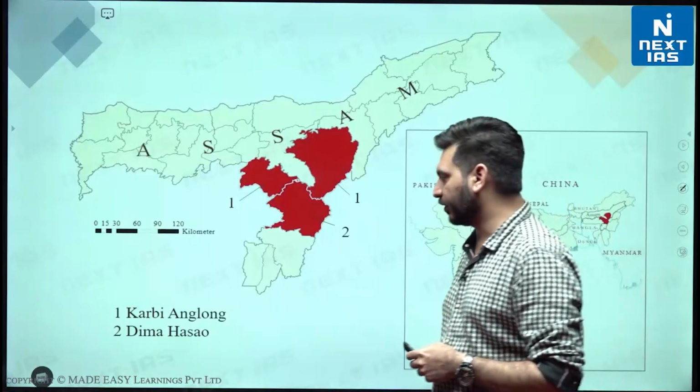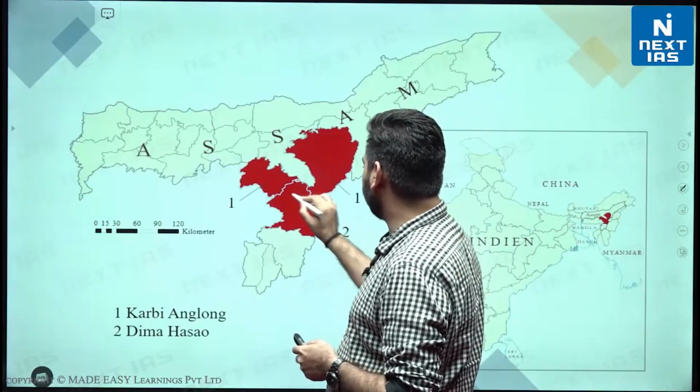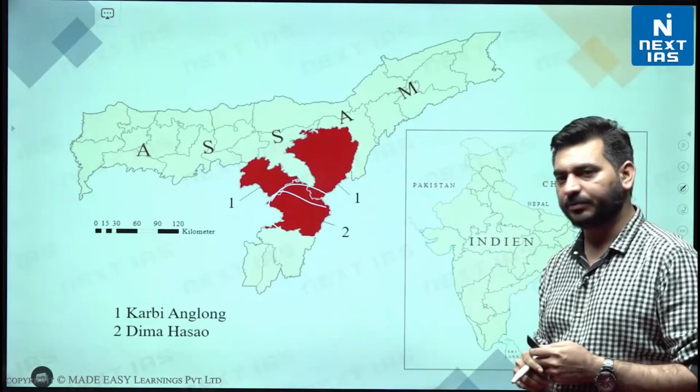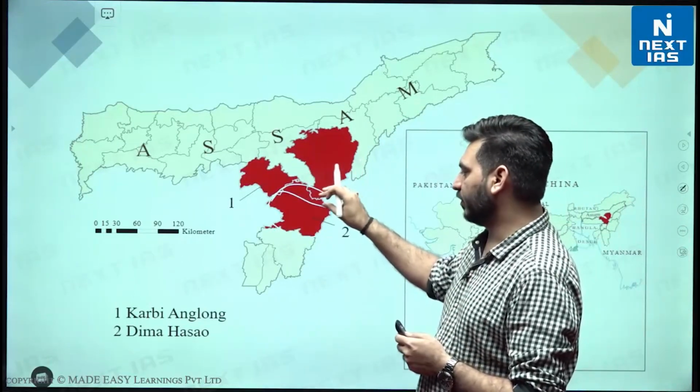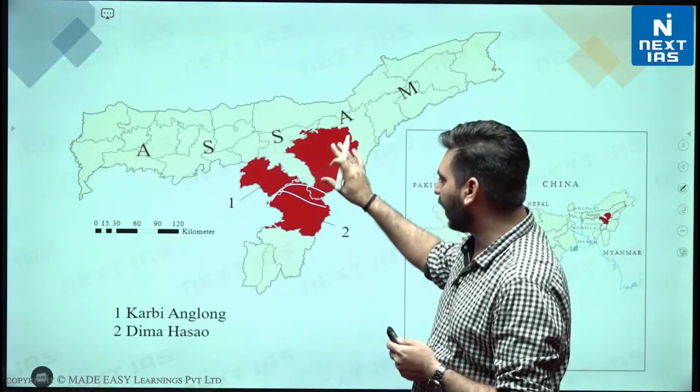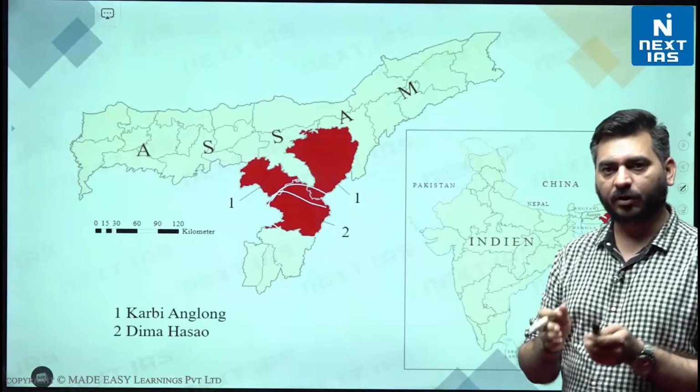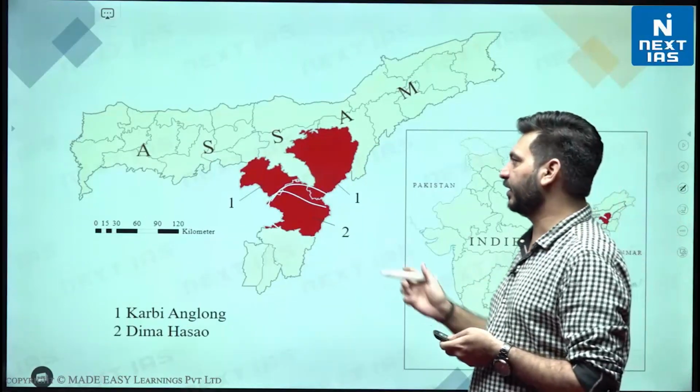Here you can see the Dima Hasao area, which is being maintained by these people. The Dimasa tribe is residing over here. Some portion of the Dimasa tribe also lives in the Karbi Anglong area, right? यहाँ पे आपको पता ही है KAC है आपकी Karbi Anglong Autonomous Council, which basically runs this.